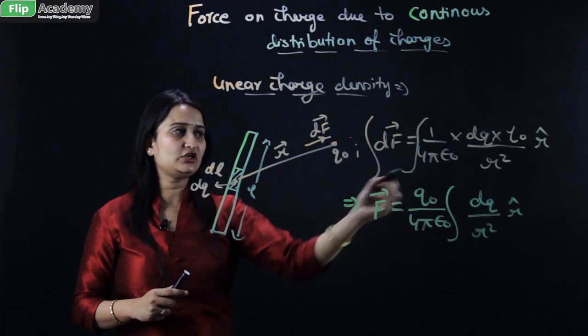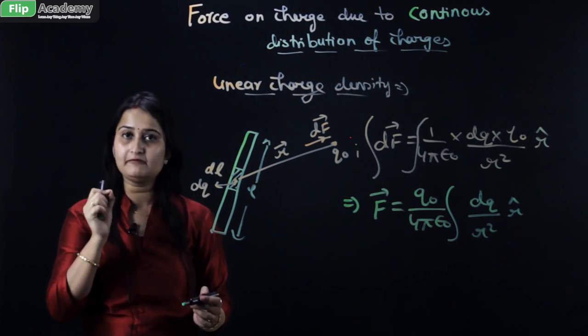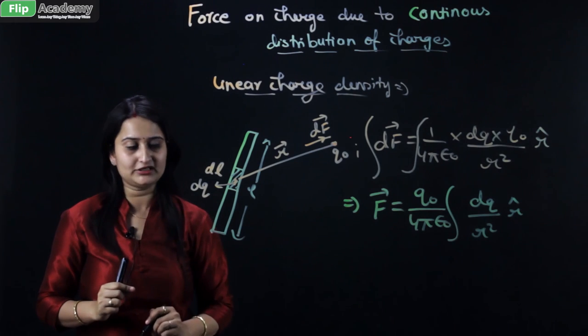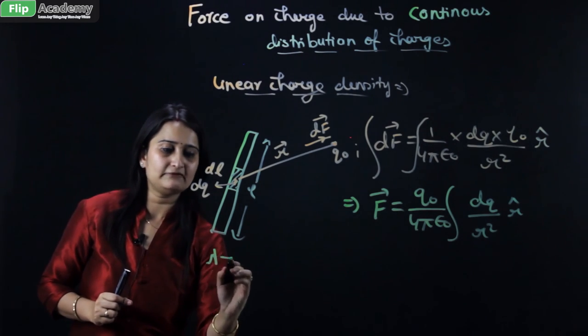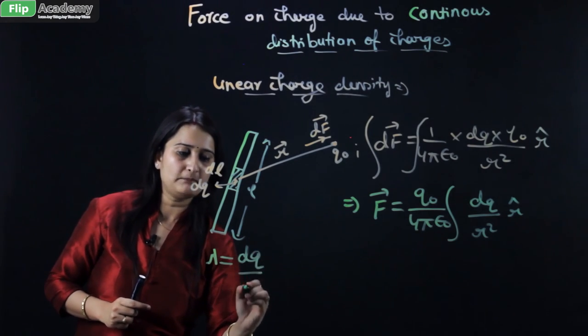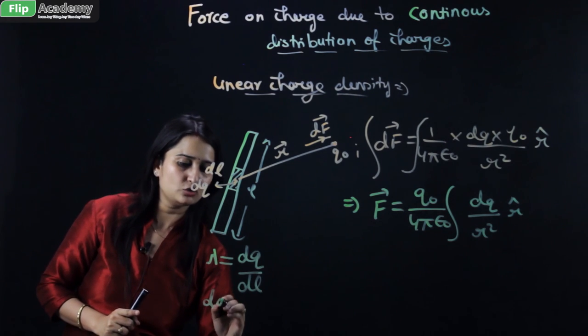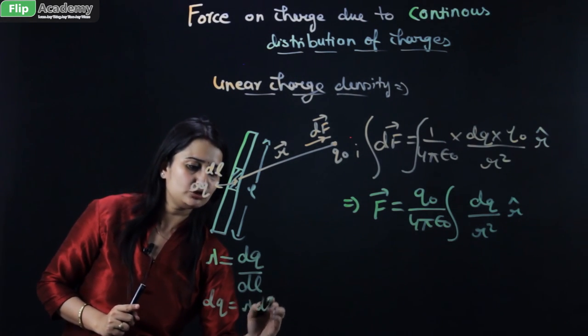Now you see that dq has a particular formula. What is the formula for dq? If you remember, for linear charge density we derived the formula lambda equals dq upon dl. So from here we can deduce the formula for dq, which becomes lambda into dl.